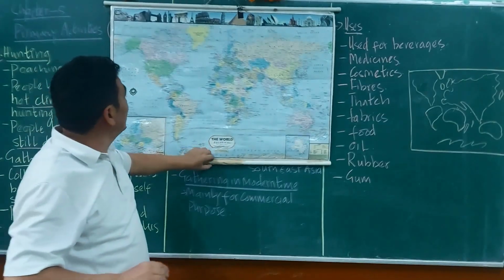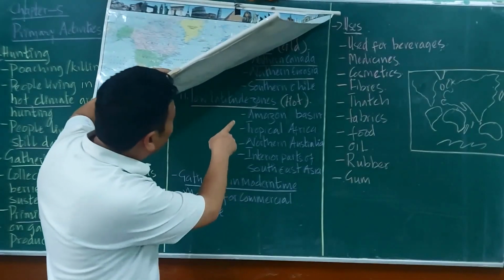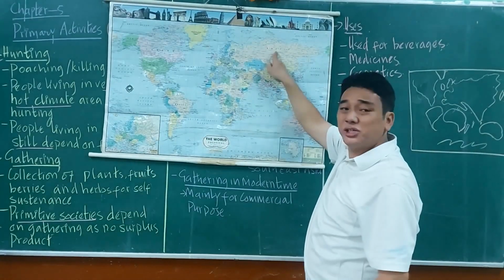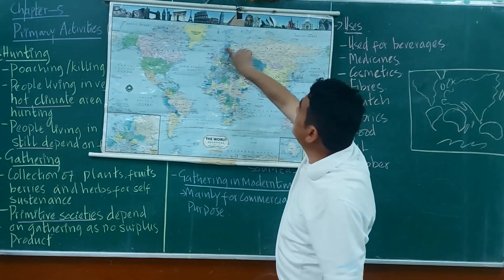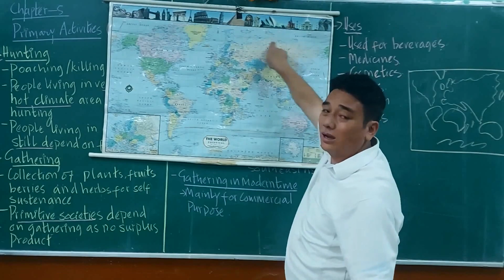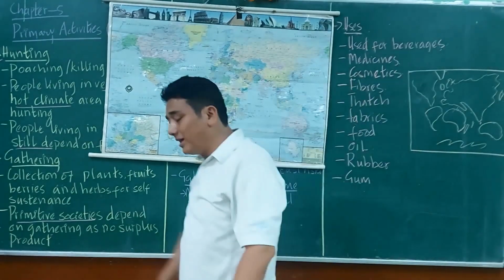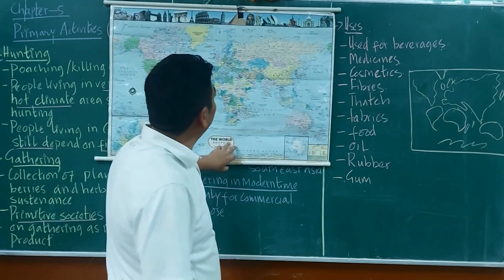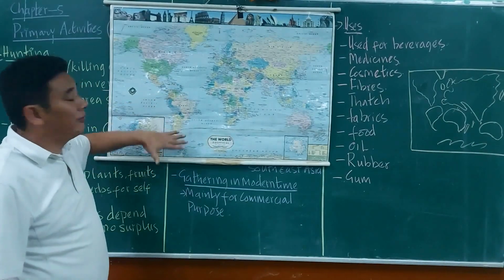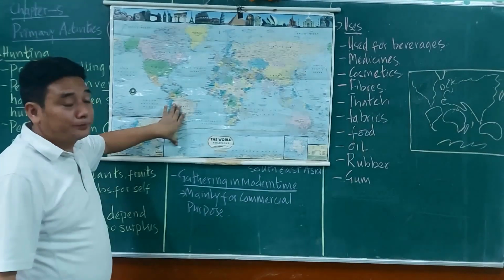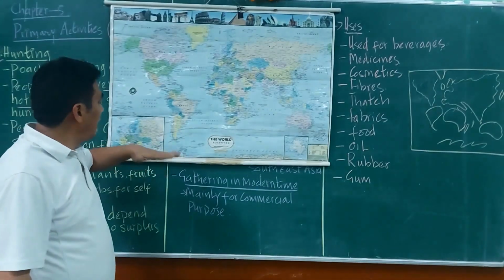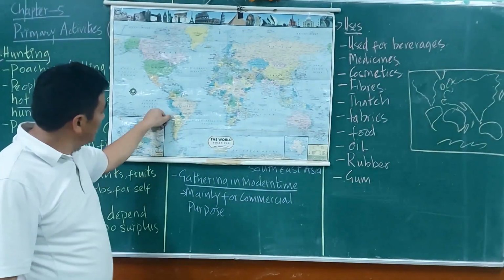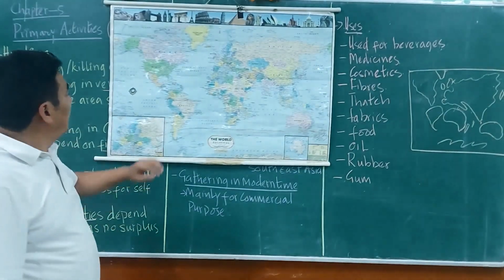Next, we have discussed Eurasia. Northern Eurasia, Europe and Asia, these are the Eurasian high latitude areas, and these areas practice gathering. And next is Chile. Chile falls in South America, and in this area they practice gathering.